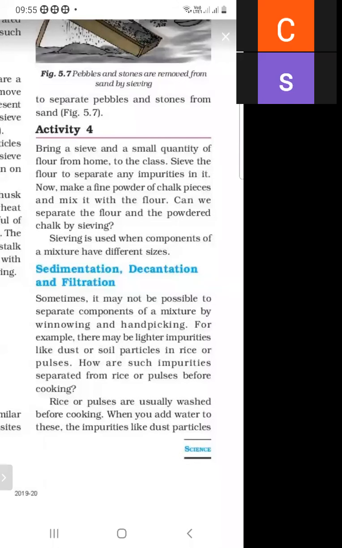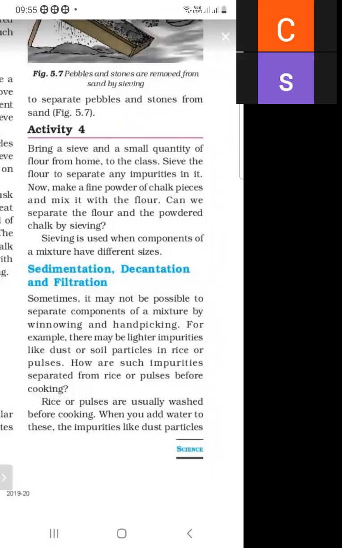So how can we separate these impurities? How are such impurities separated before cooking? So what is the process used? Sedimentation and decantation are the processes used to remove dust particles from the rice or pulses, which are usually washed before cooking.